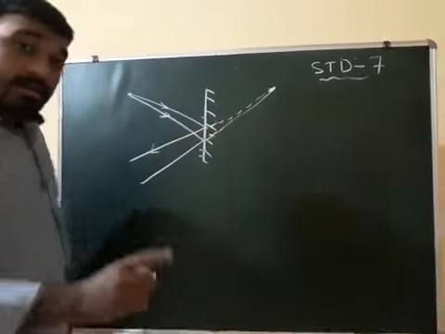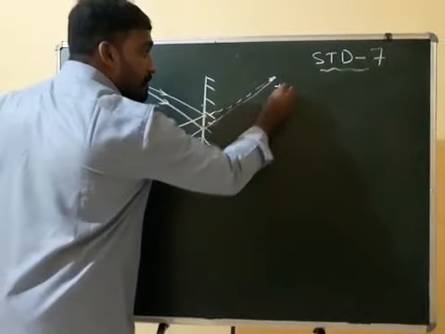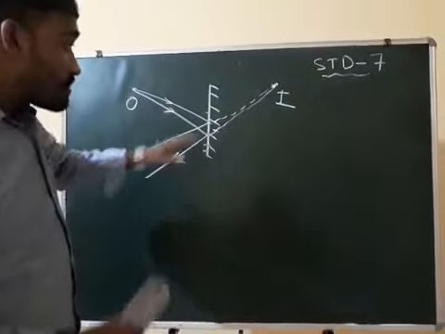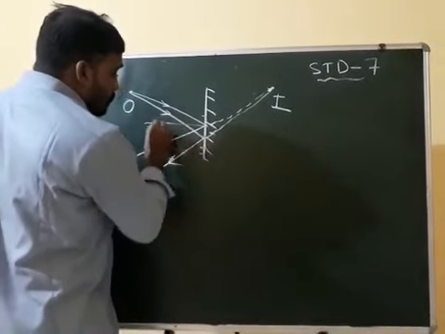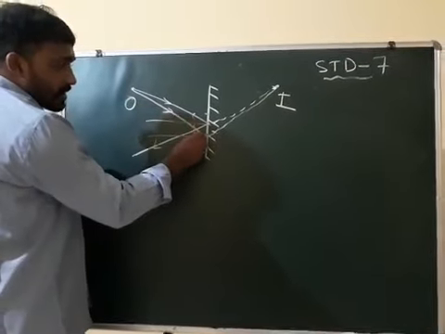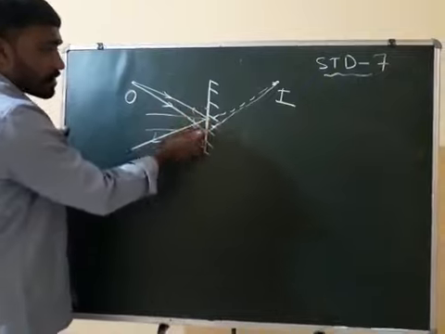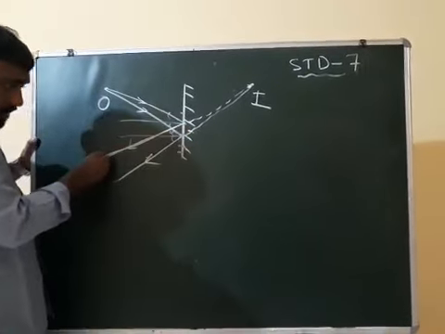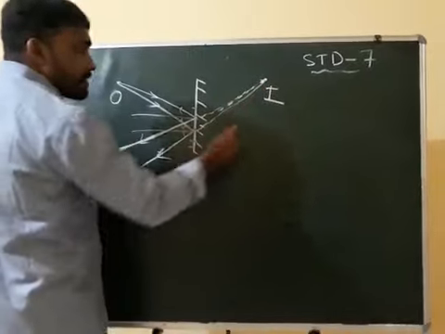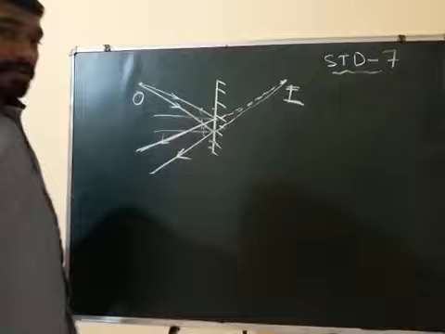Okay, they are meeting at a point, that is called the image, and this is called the object. According to what laws of reflection are they obeying? The angle of incidence will be equal to the angle of reflection. When the rays fall here, they will reflect to this side and they will be produced backwards. When they are produced backwards, they form the image here.